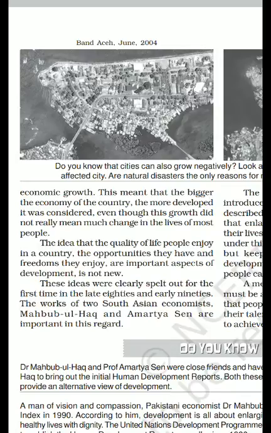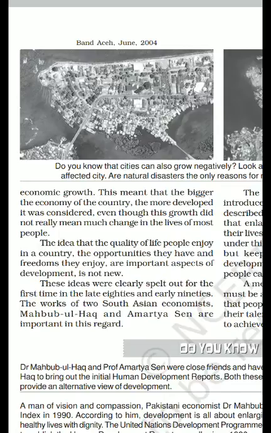So earlier the concept was that a country is considered developed when its economy is bigger, even if the benefit of that economic growth is not reaching most of the people, even if the economy is growing only in numbers, that is, quantitative growth instead of qualitative growth. Even then the given country was considered developed.